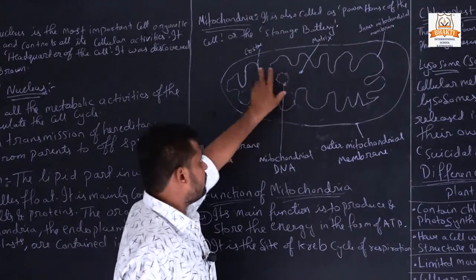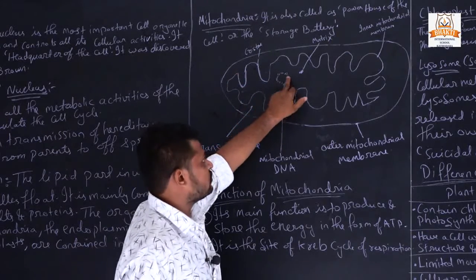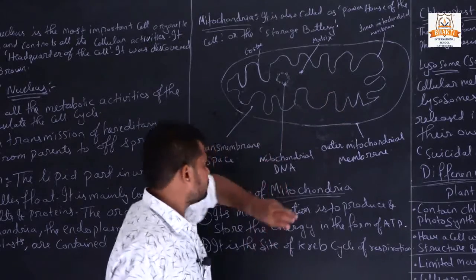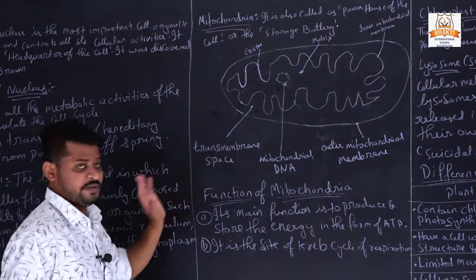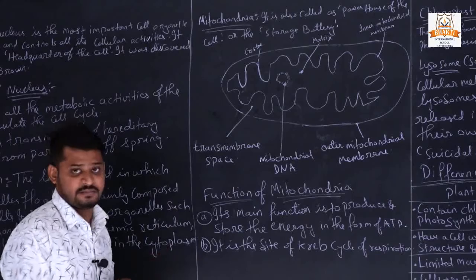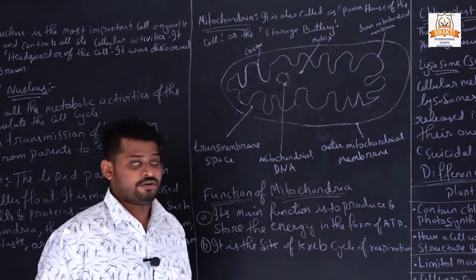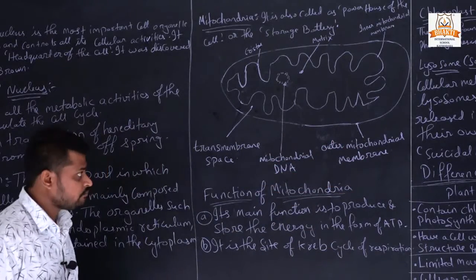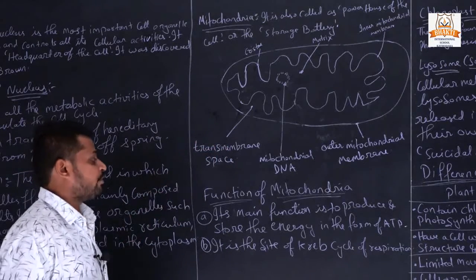Then, leaving the DNA portion, the remaining part is called the matrix, and these are called the intermembrane space, through which things are transmitted. And this is the outer mitochondrial membrane. So these are the structures of mitochondria.